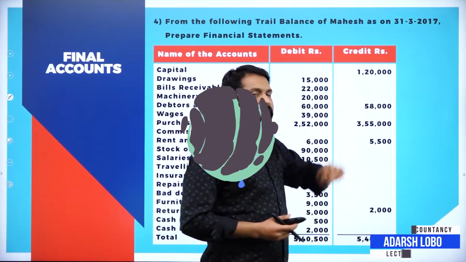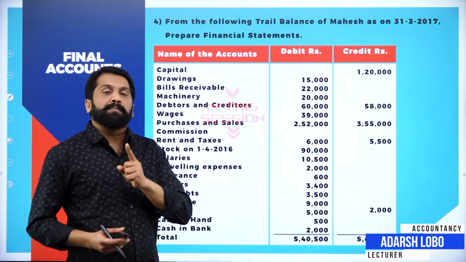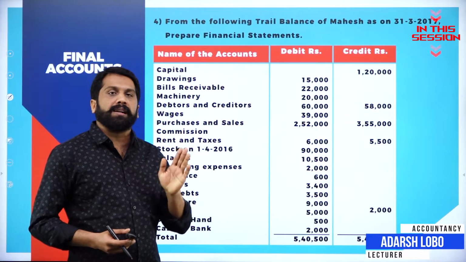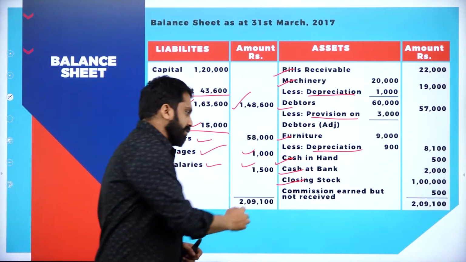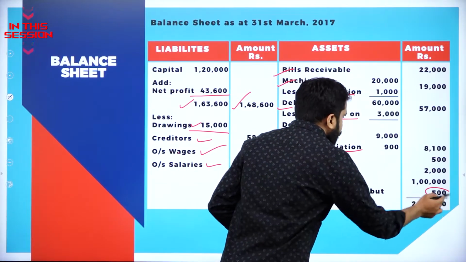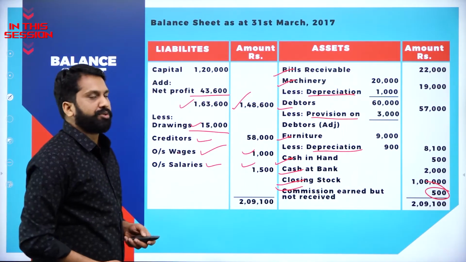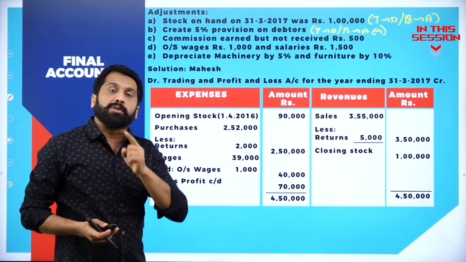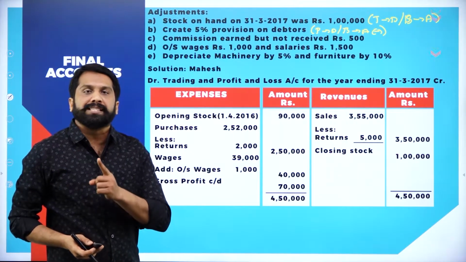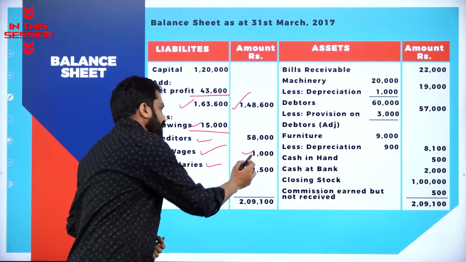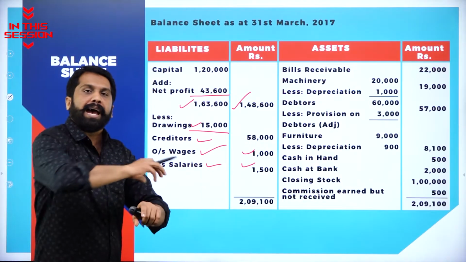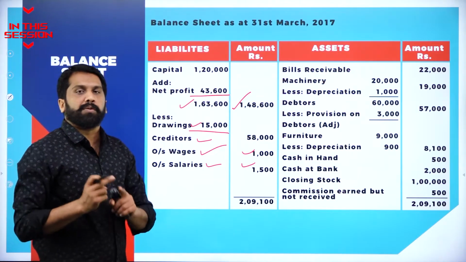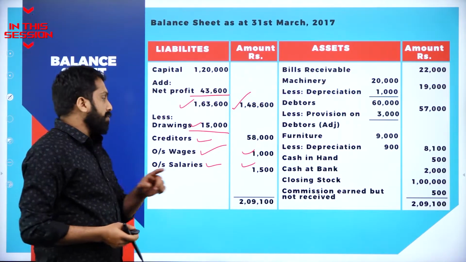If it is a credit item, it can be only balance sheet liability or credit items of trading and commission earned but not received. So this is also in your adjustment. Commission earned but not received. Earned but not received means we call it as outstanding. 1000, 1500. I have taken from adjustment. One adjustment is where you have to add to wages.